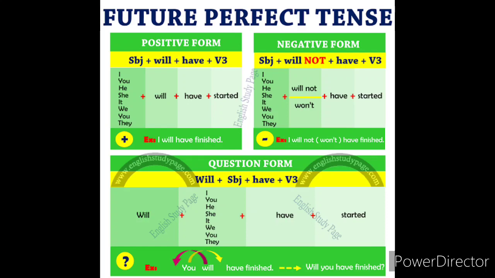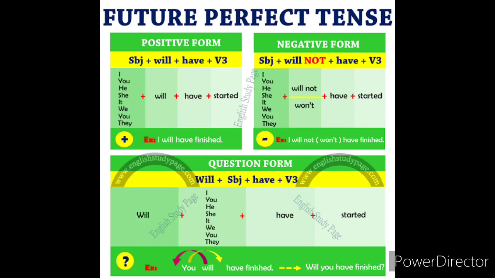See the example for positive here: I will have finished. In negative, it should be subject plus will not have. So I won't have started. You won't have started. He won't have started. She won't have started. It won't have started. We won't have started. They won't have started. Example, I won't have finished. In question form, it is will plus subject plus have plus verb 3.